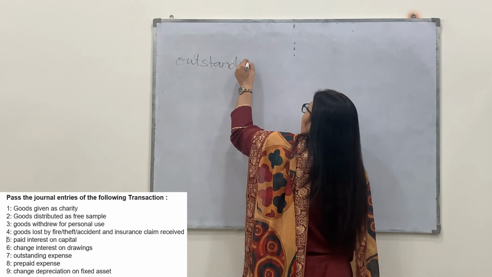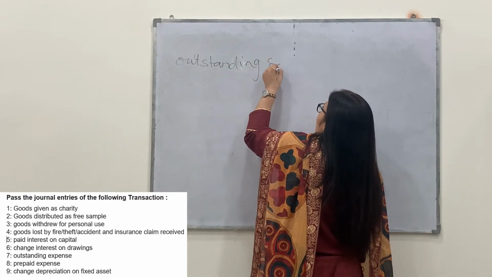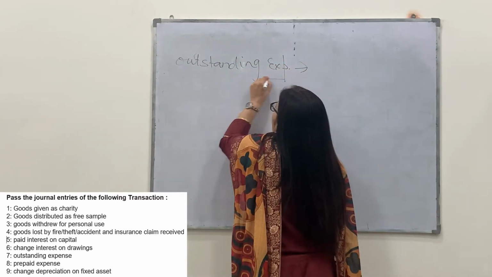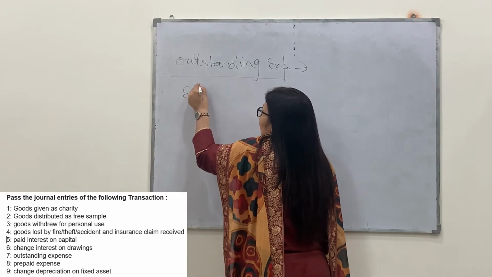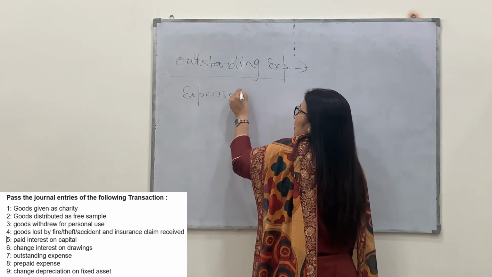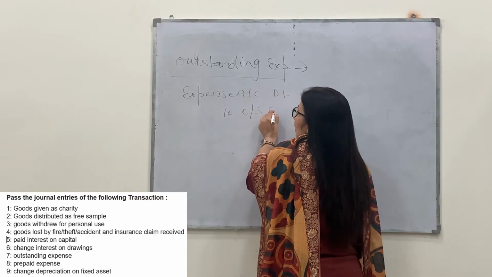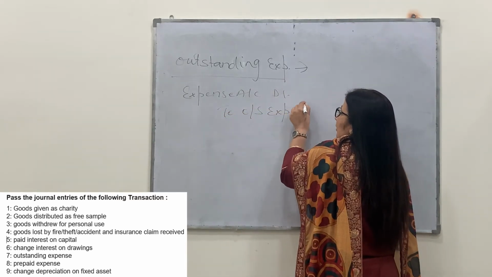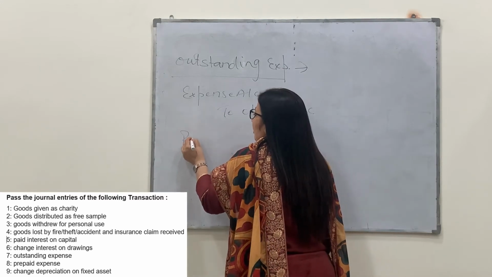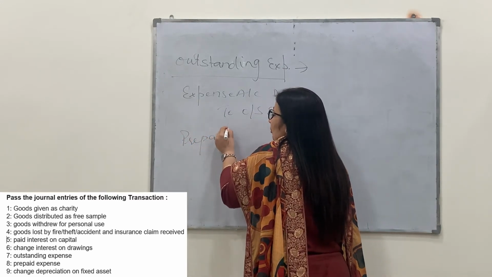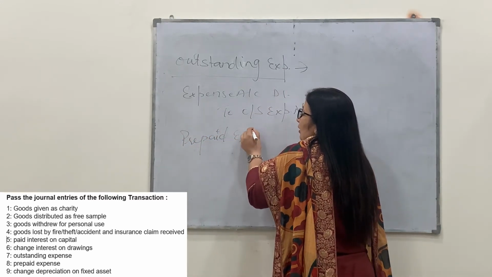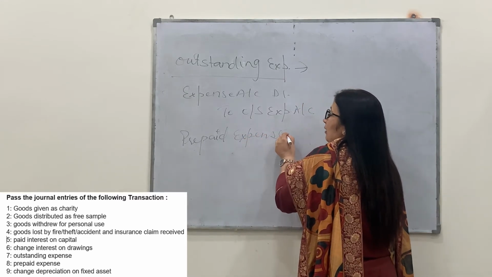What is to be done in that case? In case of outstanding expense, the entry will be passed: expense account debit to outstanding expense account.